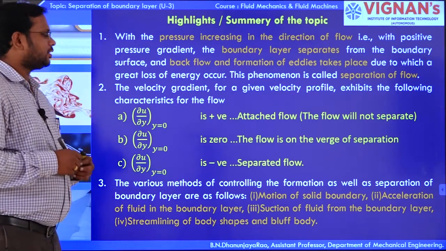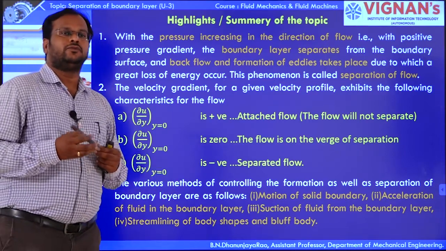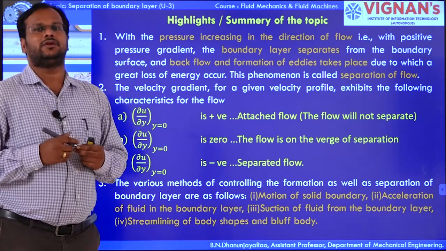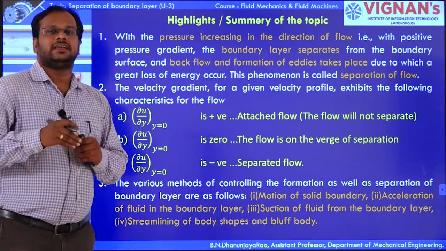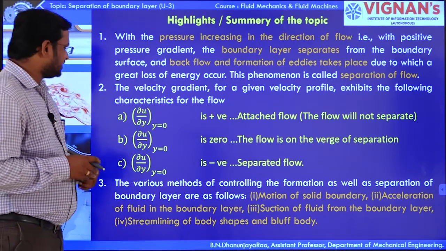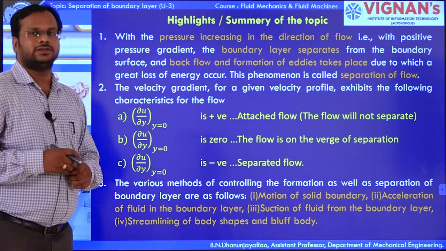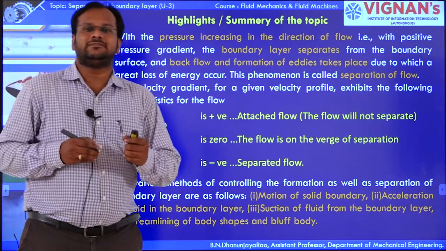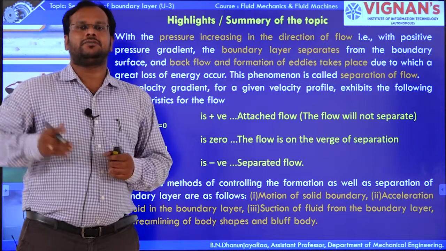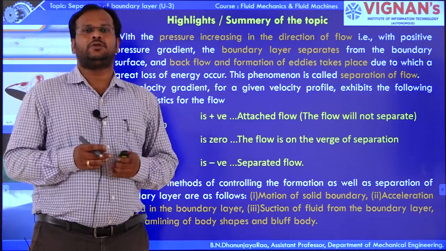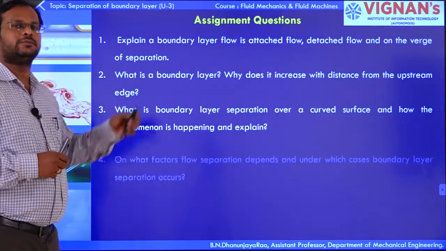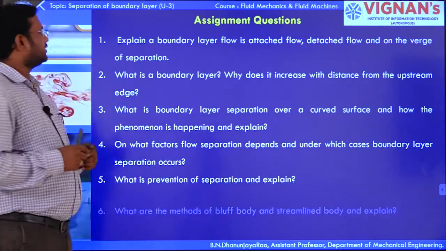Third one, suction of fluid from the boundary layer. So we can easily suck the fluid particles which are retarded in the boundary layer, so that we can easily eliminate the separation of the particular boundary layer. And fourth one, streamlining of body shapes and bluff bodies. If you provide a streamlined body, if you provide a shape change in the body, easily we can eliminate the boundary layer separation. So these are the different assignment questions from the topic boundary layer separation.